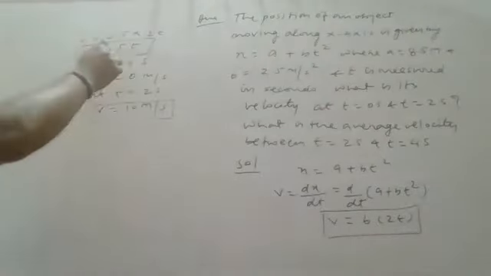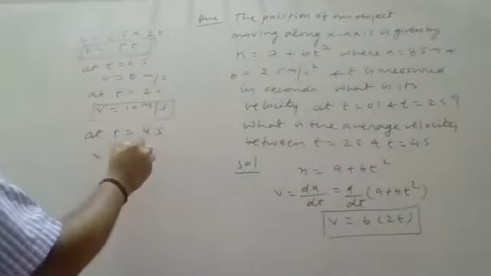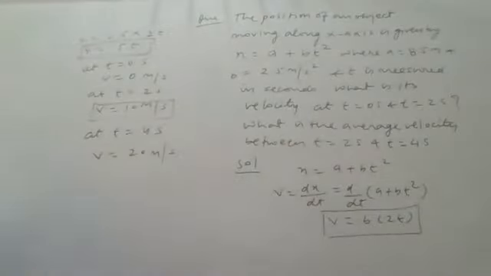At t equals 2 seconds, velocity is 10 meter per second. Now for average, I need velocity at 4 seconds also. So at t equals 4 seconds, what will be velocity? Velocity will be 5 into 4. You will get here 20 meter per second. It is the velocity at t equals 4 seconds.